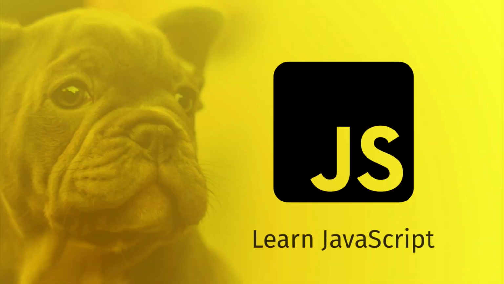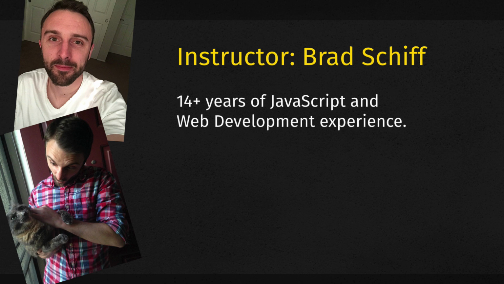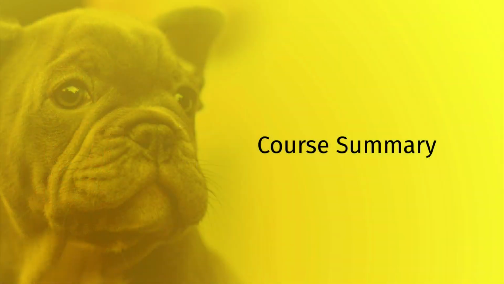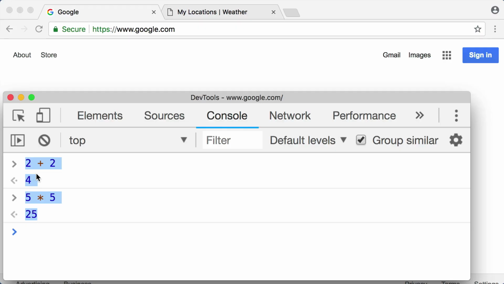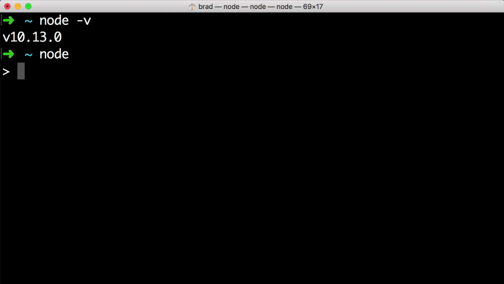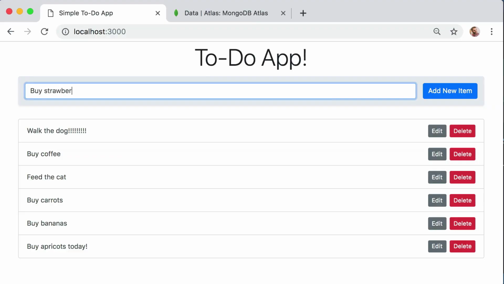If you want to learn JavaScript full stack from scratch, you've come to the right course. Because I've spent the last 14 years living and breathing JavaScript and web development, and now I'm here to teach you everything I know. Here's a quick summary of what we're going to learn. The basics of computer programming in general, the JavaScript language itself, the Node.js environment and how to use it to power a server. We will learn about the web browser environment and how to use JavaScript to control it.